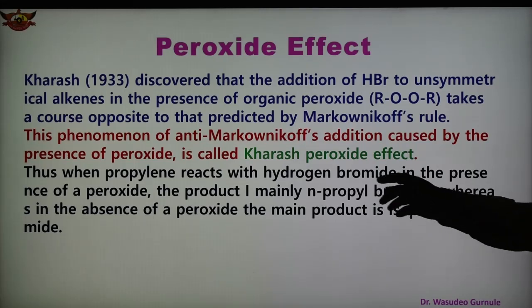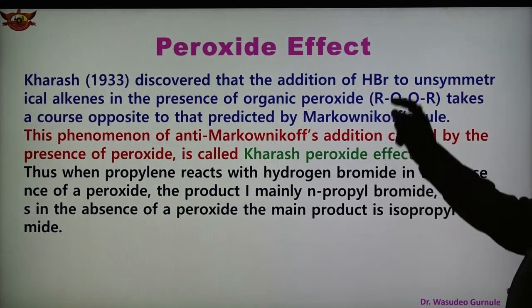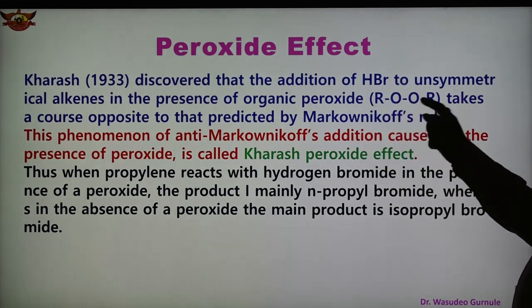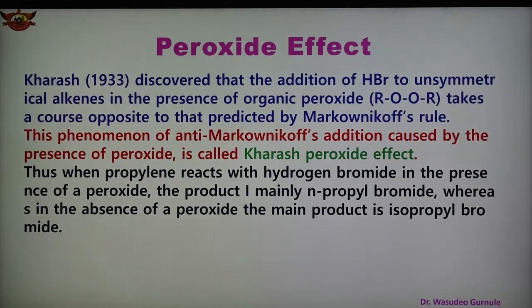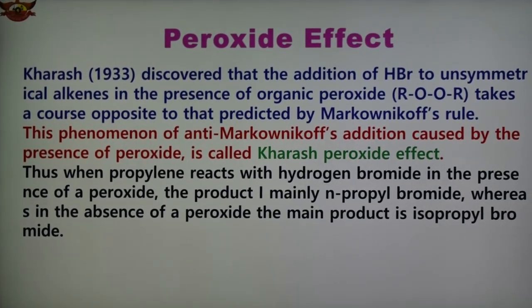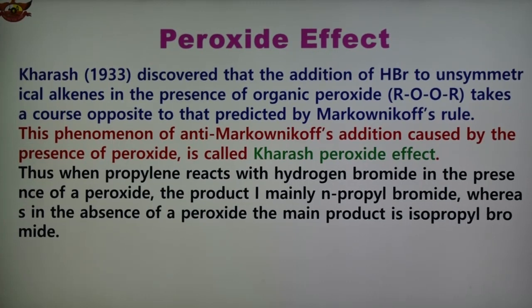So this is known as the peroxide effect. This is taking place in the presence of organic peroxide, ROOR. This is the organic peroxide. When the reaction takes place in the presence of peroxide, it proceeds according to anti-Markovnikov addition, which is opposite to the Markovnikov addition. This was shown by Kharasch, and is therefore known as the Kharasch peroxide effect, or commonly the peroxide effect.